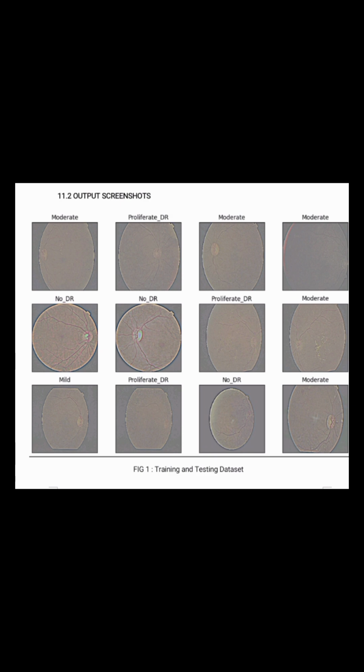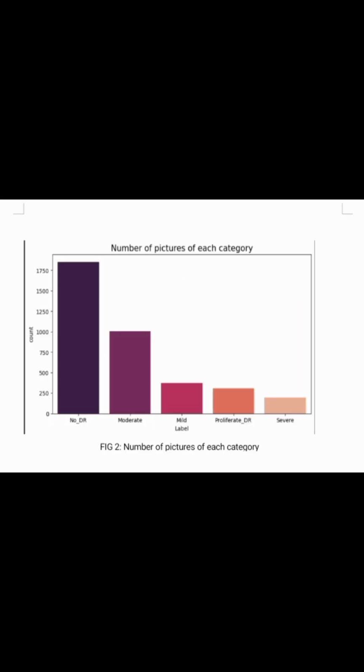The images are classified into different stages of DR: moderate DR, proliferative DR, no DR, mild DR. The predicted image is a bar chart showing the number of pictures in each category of diabetic retinopathy. This imbalanced dataset requires specific handling during model training to avoid bias.